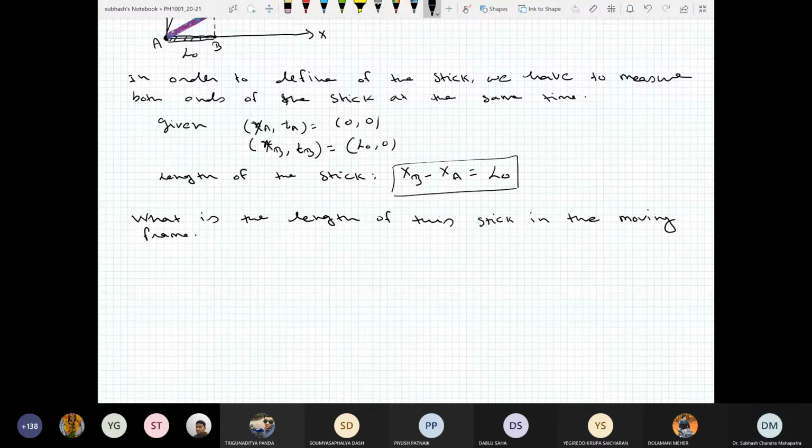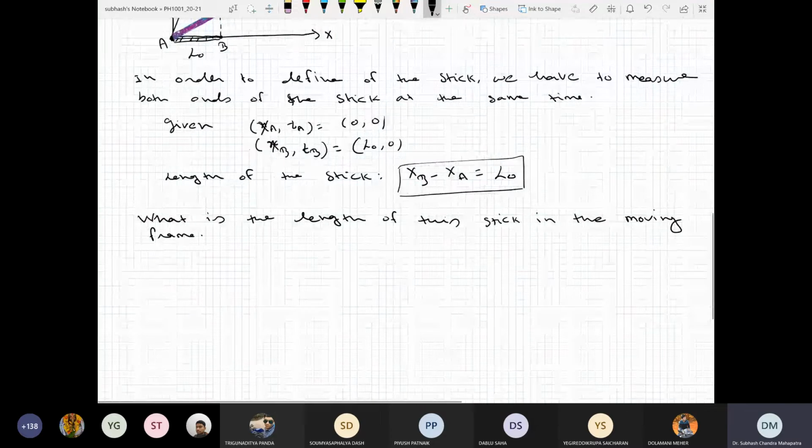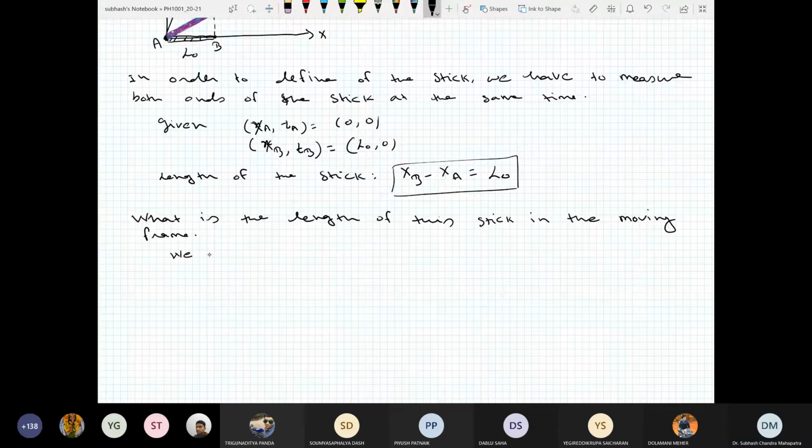So we want xb prime minus xa prime equal to L, with the condition that ta prime is equal to tb prime is equal to 0, right?